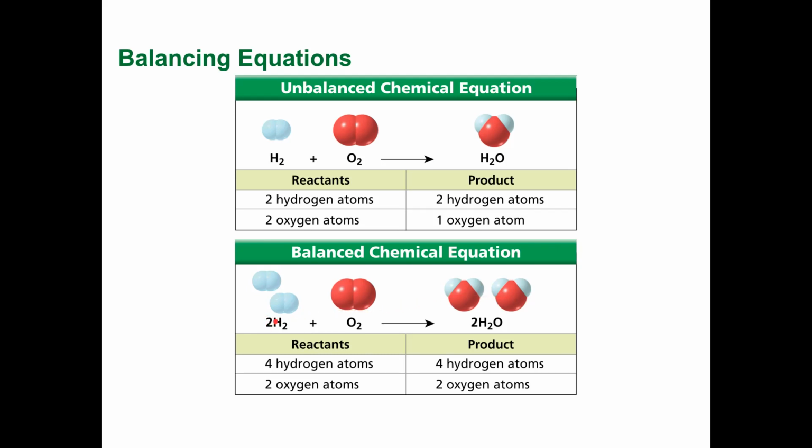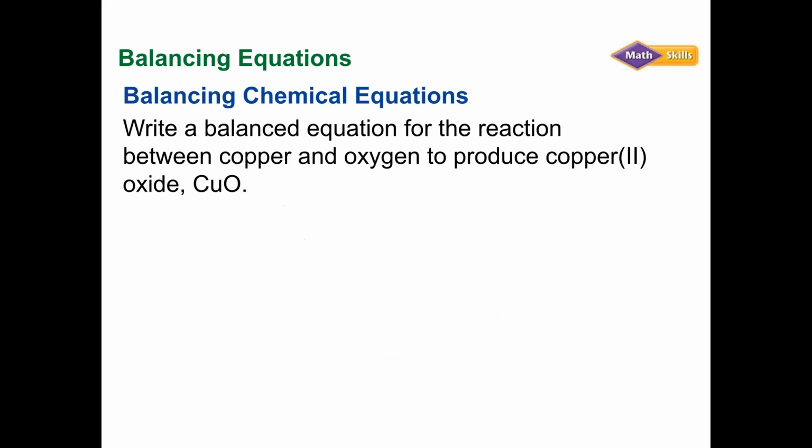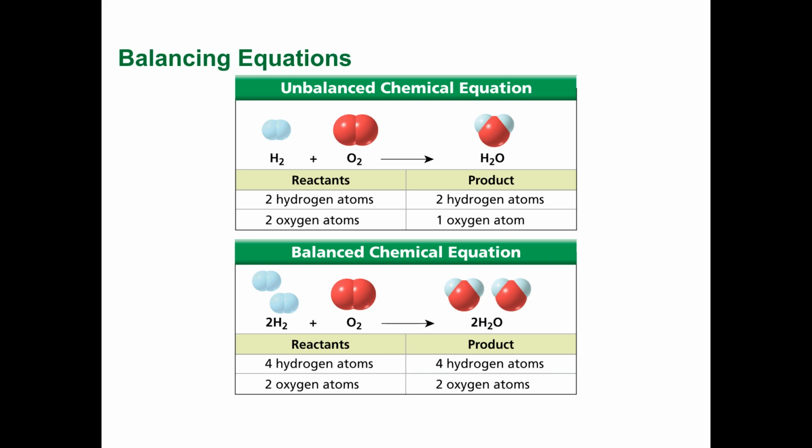I put this coefficient of 2 in front of the reactant of hydrogen. Hydrogen is also a diatomic molecule. Okay? They like to travel in pairs. So basically, when we balance an equation, we want to make sure that, by the way, what's 2 times 2? 4. So that's what I'm doing. If I say 2 times 2, that means I have 4 hydrogen. Okay?